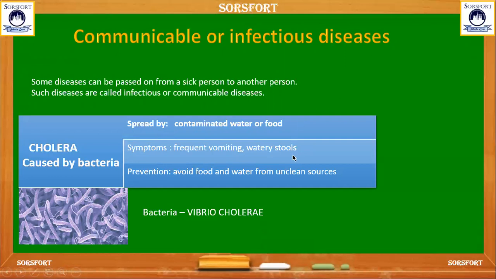And how can we prevent cholera? We should avoid food and water from unclean sources. We should not get water from a polluted area, and we should drink clean and filtered water, and we should not take food from any unclean sources.